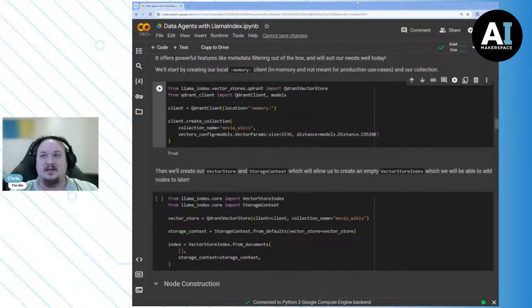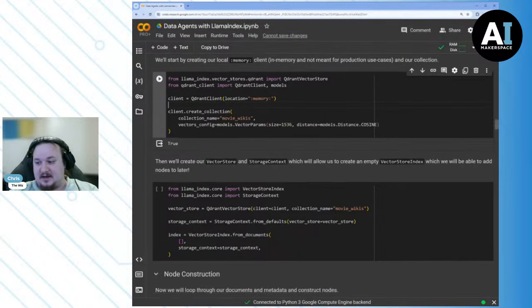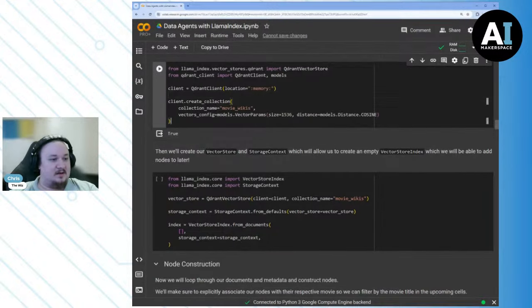The next section is just setting a collection. So a collection is kind of like metadata on top of metadata. Not only do we have metadata, but we also have collections. So we can store different kinds of information in different collections, and we can point those collections to different vector stores. Now, we're not going to do that today because we're already doing quite a bit, but it is a thing we can do, and it is pretty dope.